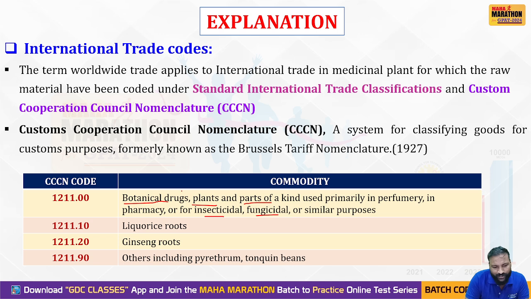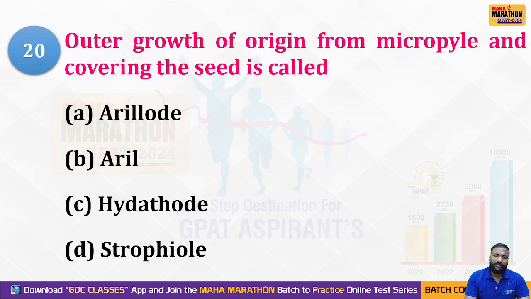Botanical drugs and plants are considered a commodity in the CCCN code under international trade. CCCN stands for Customs Cooperation Council Nomenclature. Clear? So the answer is 1211, which covers botanical drugs, plants, and parts of kinds used in primary perfumery, pharmacy, and other purposes. Yes, we'll go for the next question.